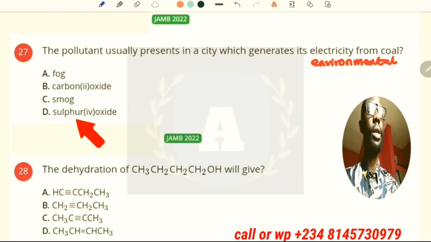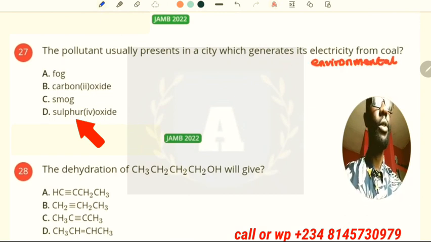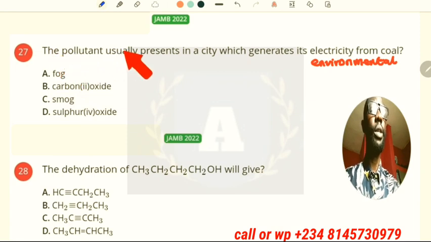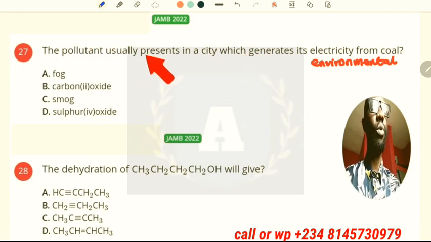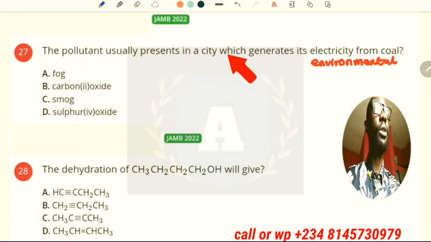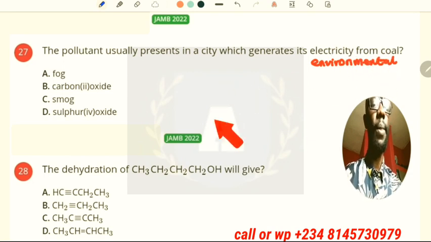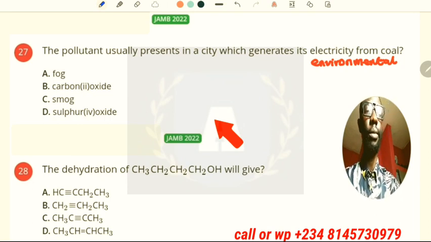Now, in the next question, which is an environmental question, the question says a pollutant usually present in a city which generates its electricity from coal is what? It is smoke. All right.